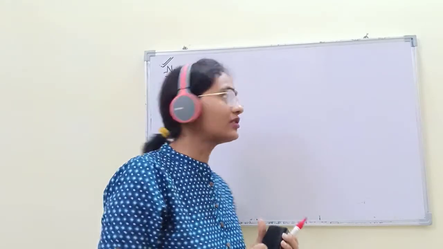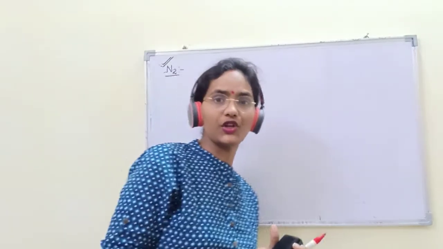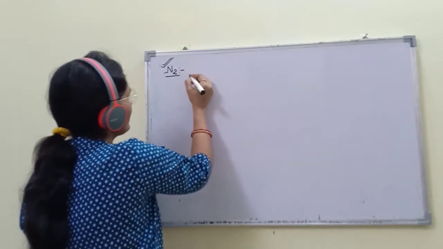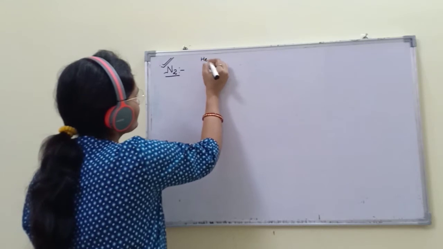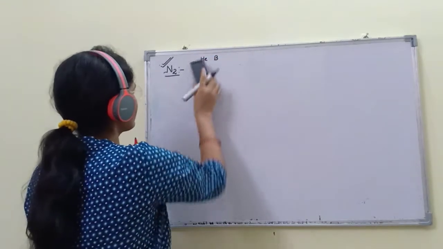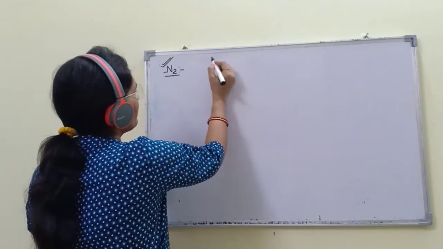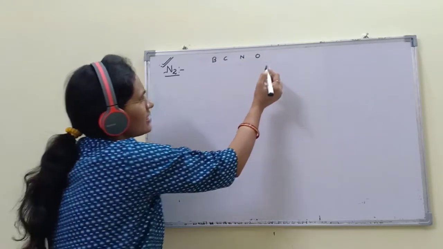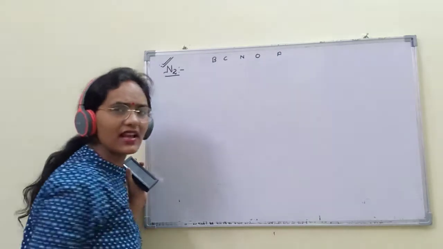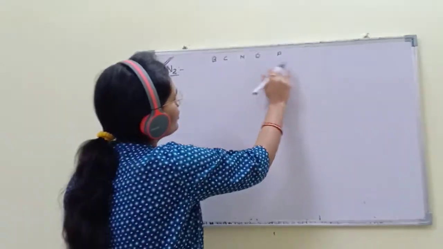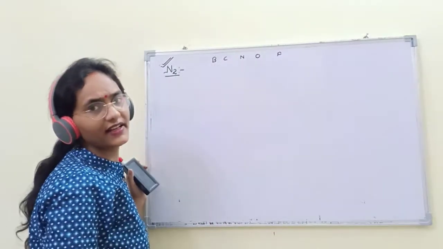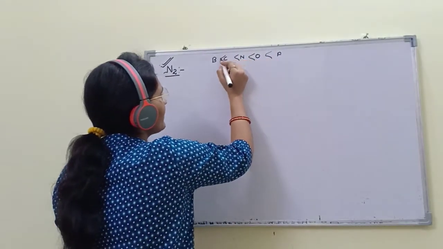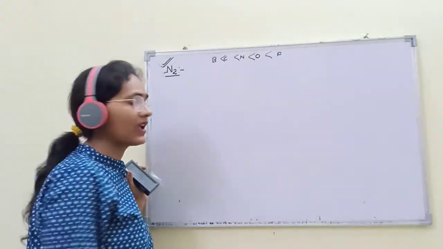Okay, so we will discuss the N2 molecule. Boron, carbon, nitrogen, oxygen, fluorine. As we go from left to right, electronegativity will increase.